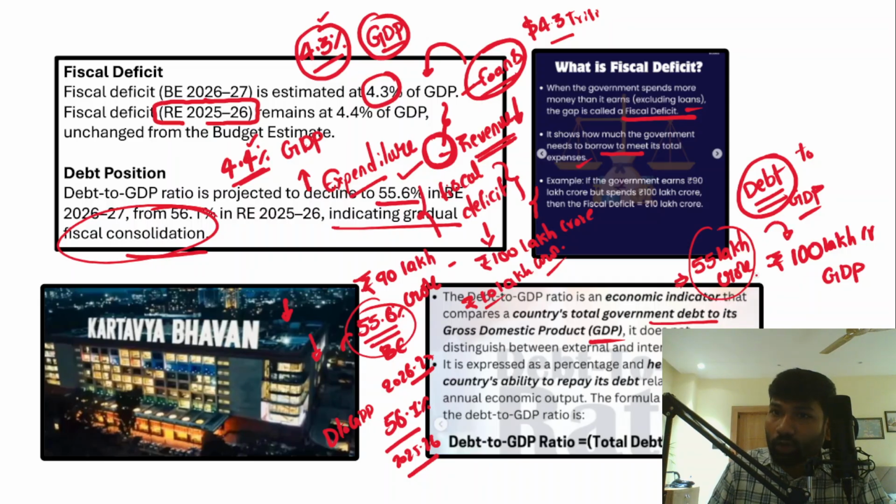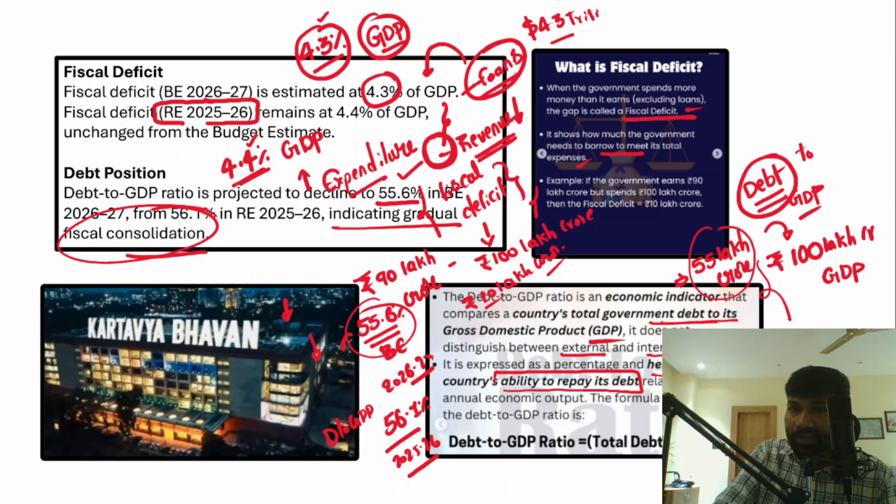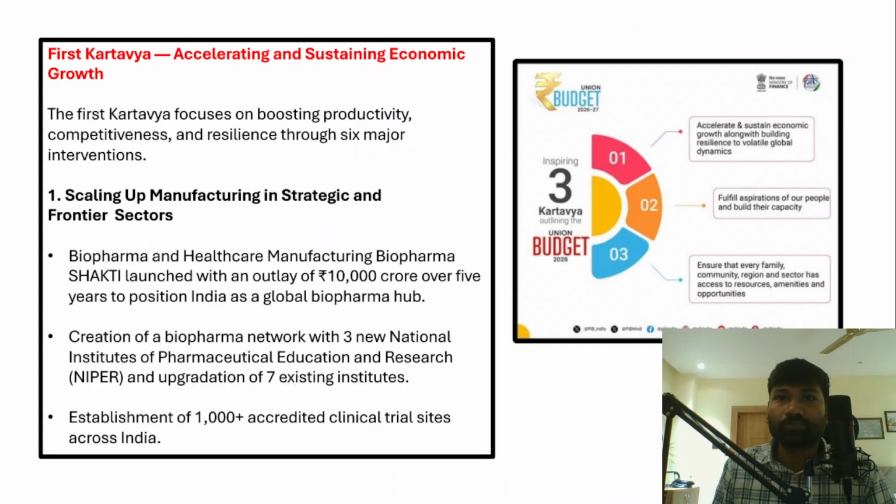So therefore it is an economic indicator representing total government debt to its gross domestic product, right? It will not distinguish what is external and what is internal debt. Rather, it is expressed as a percentage and helps to assess a country's ability to repay its debt, right? So the debt to GDP ratio can be calculated as total debt divided by GDP into 100. So you will get the debt to GDP ratio.